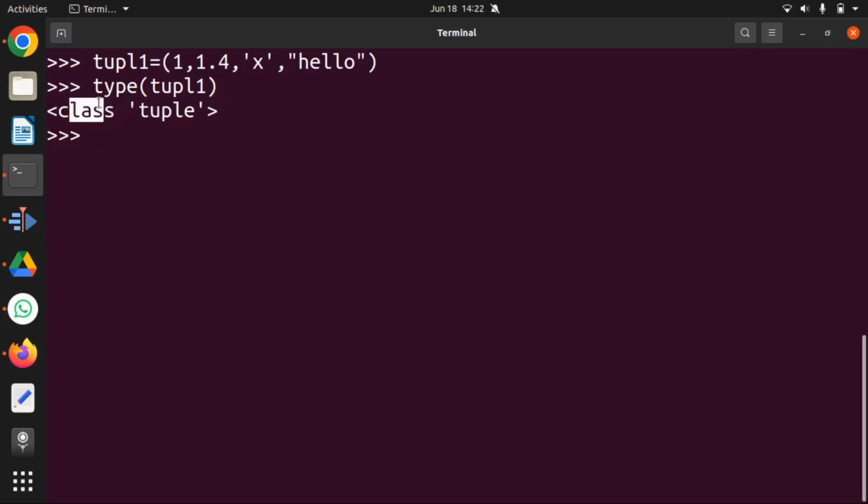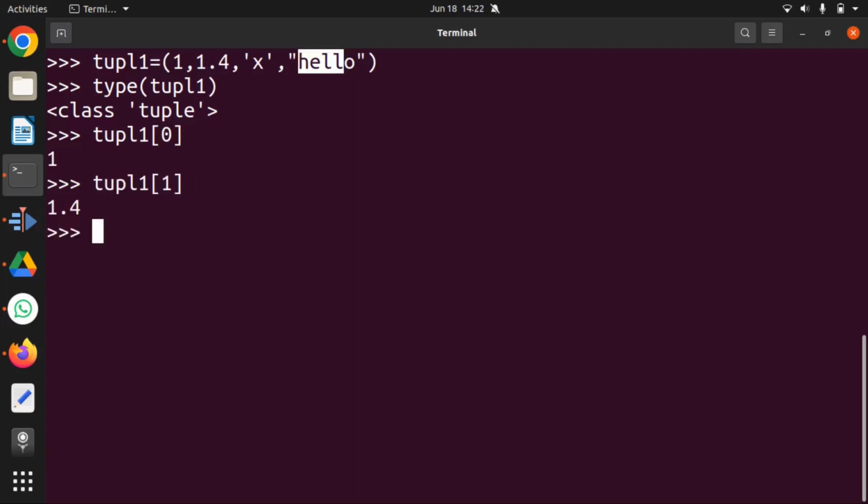Right? So if you look at the type of the data structure now, tuple1, it will be of class tuple. Fine. So the accessing of these variables is based on index. If I want to access any of these data items inside the tuple, I can go index wise. So this is index 0, this is index 1, this is index 2, and this is index 3. Okay. So the same concept like we would access data in a list, the accessing is same. I can also access a set of items by using the slicing method.